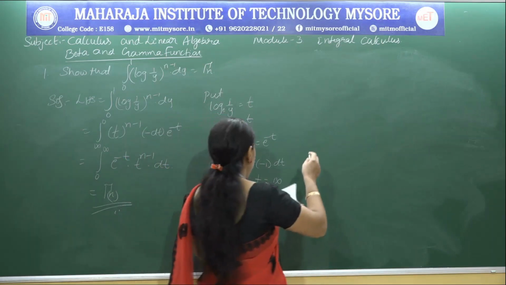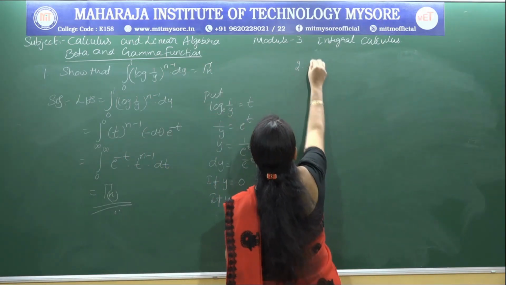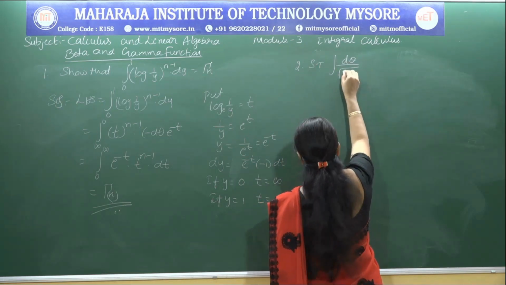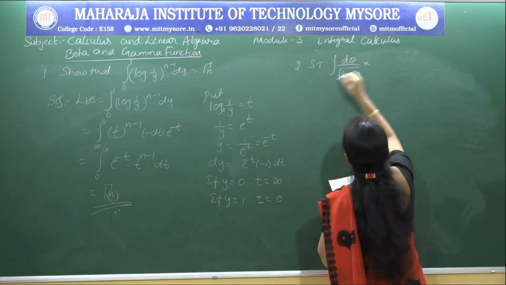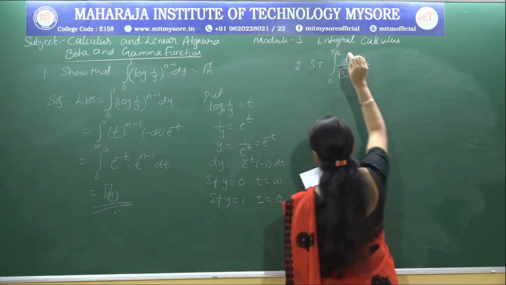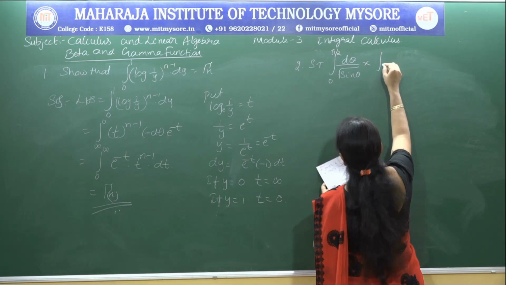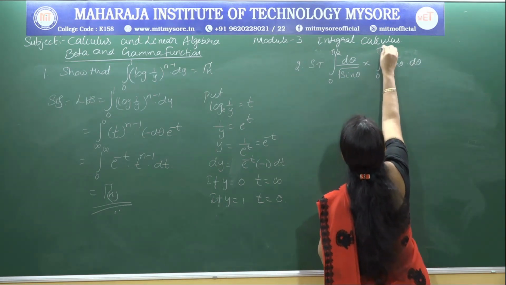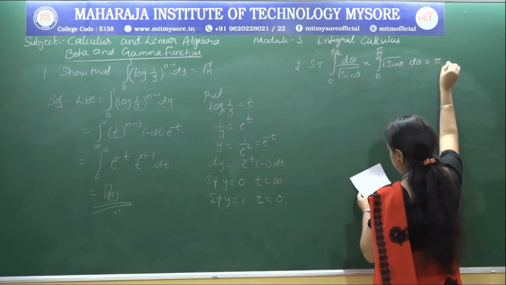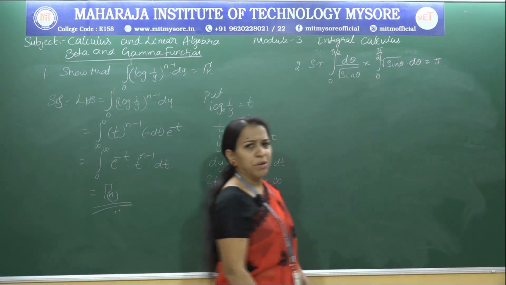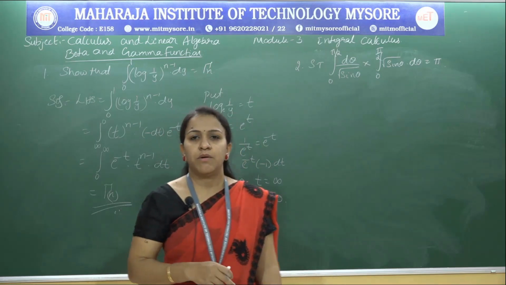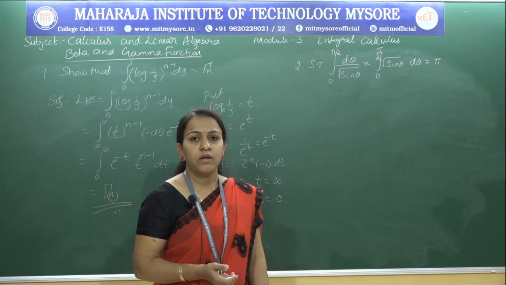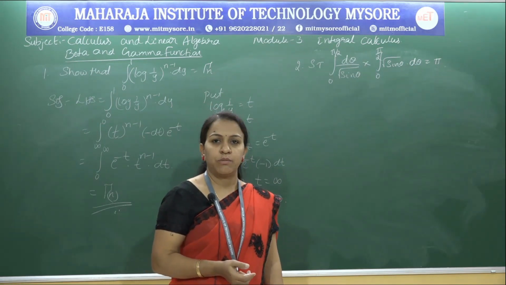Okay. Now the second problem, show that the integral of d theta by root sin theta between the limits 0 to pi by 2, into the integral of root sin theta d theta between the limits 0 to pi by 2, is pi. I am not separating first beta and then gamma functions. I mix both the problems so that you will be clear with the beta and gamma function formulas, right.